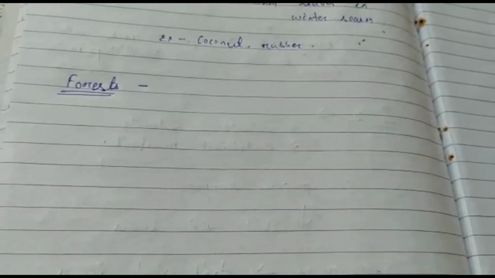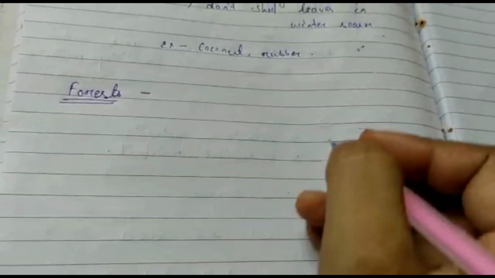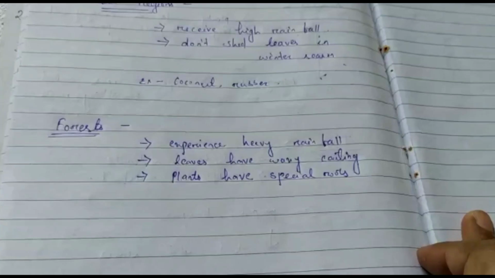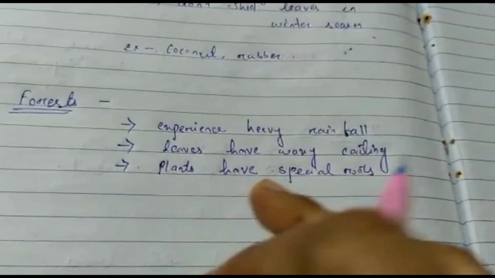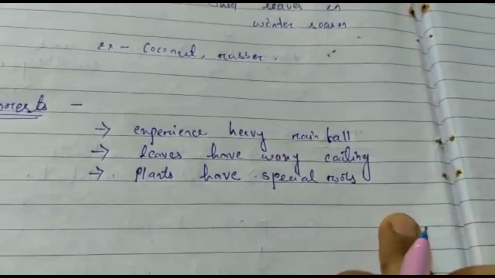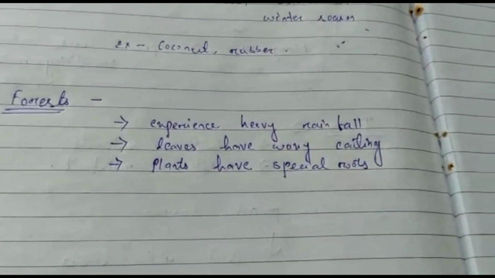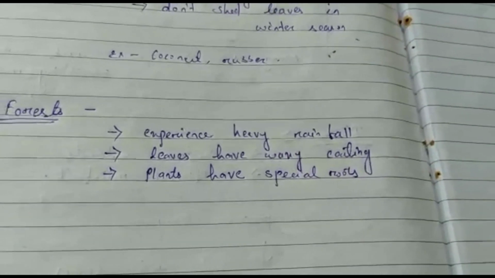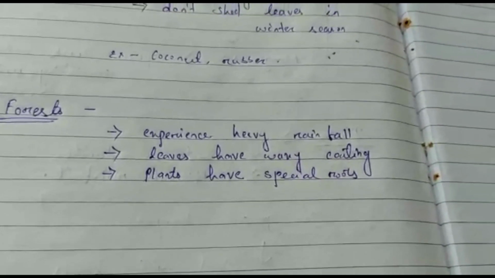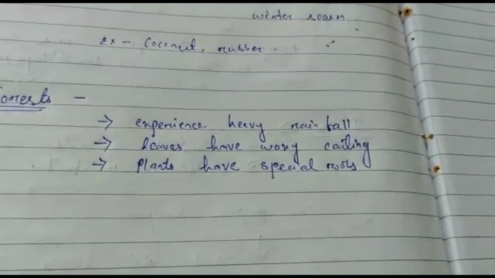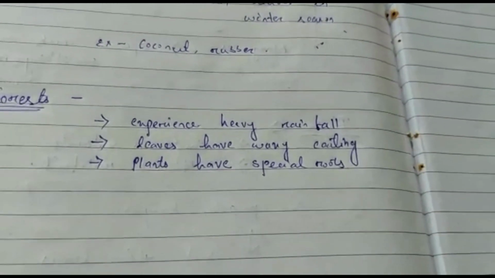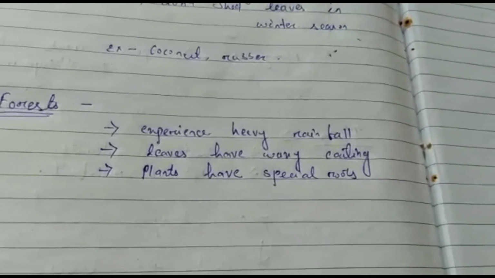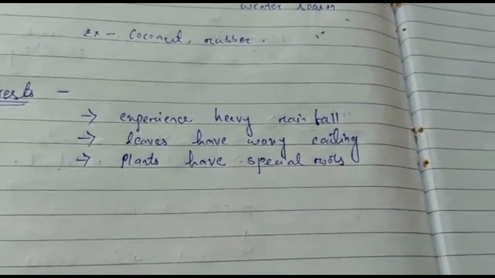For example, to explain, I can write: forests experience heavy rainfall. The leaves have a waxy coating so that the water can be drained away and the leaves will not get damaged. The soils are very shallow, and plants growing in these soils have special roots so that they can stand firmly in the soil, means they can hold the soil tightly.